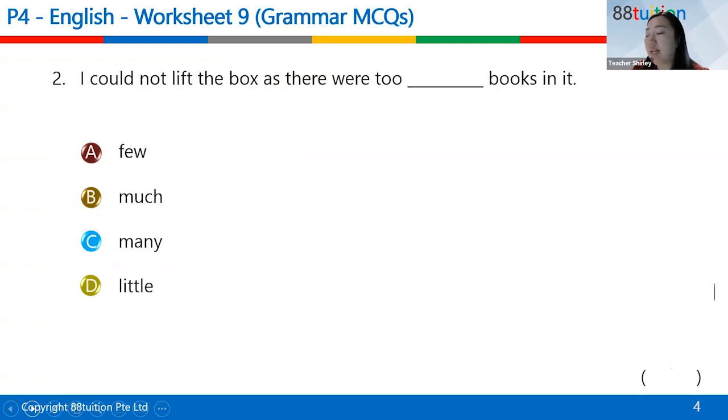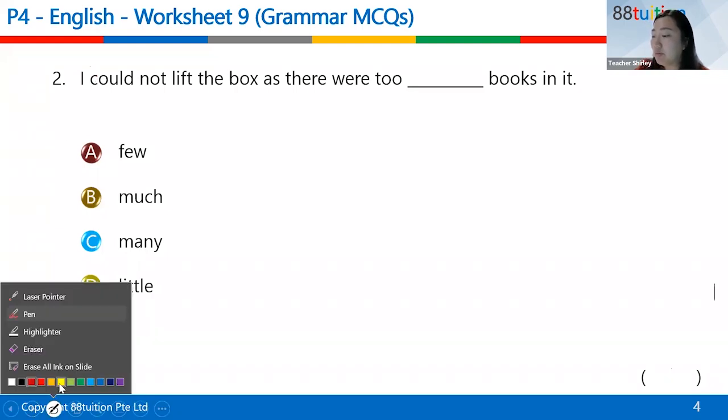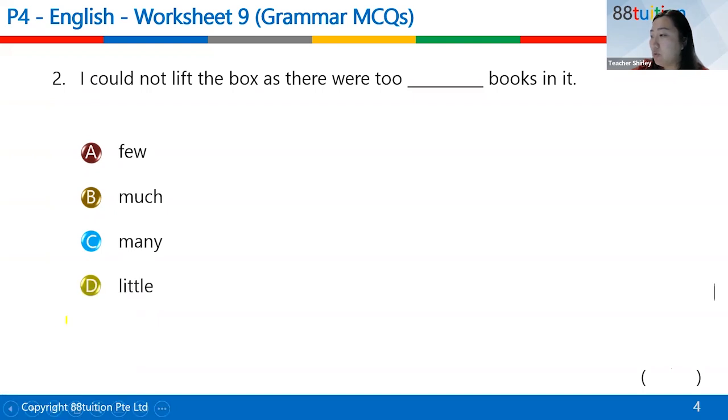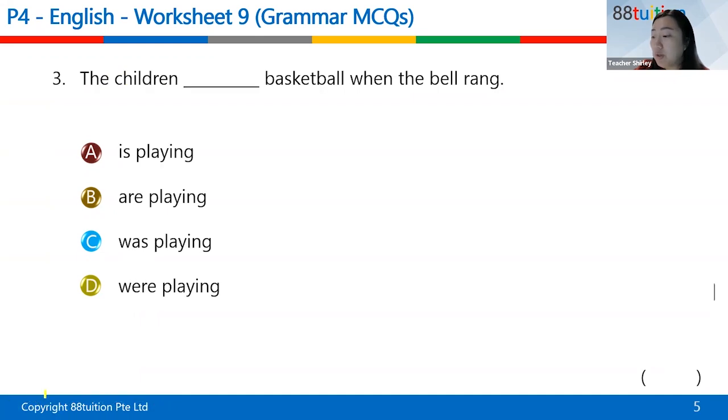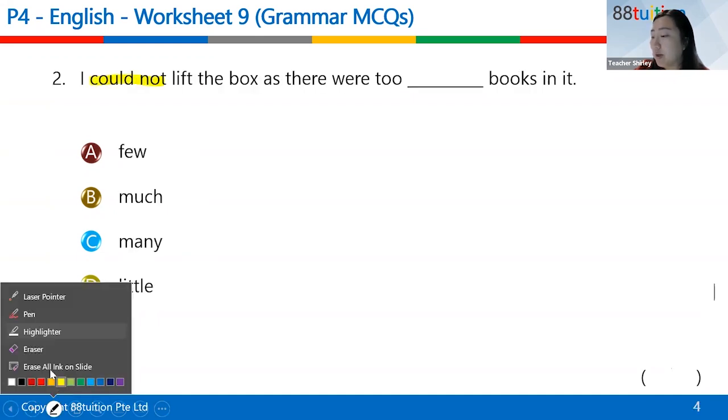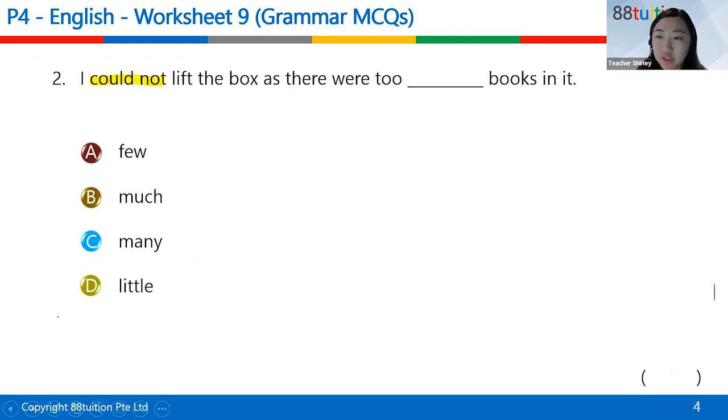I could not lift the box. Okay, so one thing to take note, could not is a modal verb, right? So when there's a modal verb, like for example, could not, should not, shall not, would not, will not, the verb that follows is always in its base form.